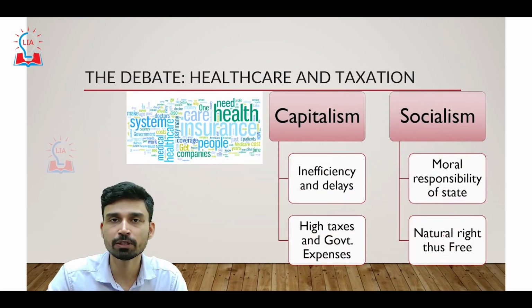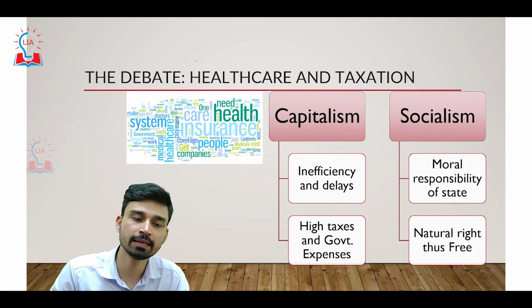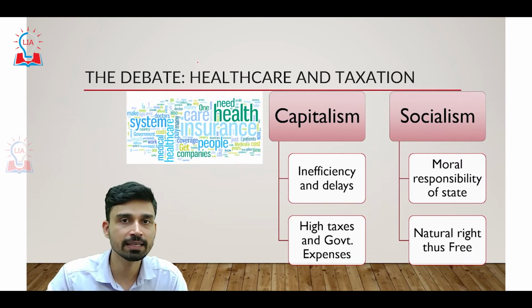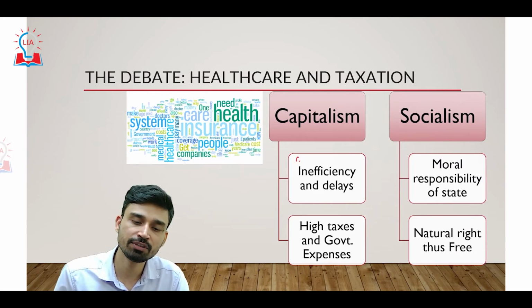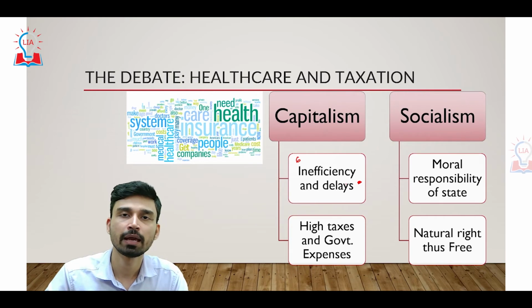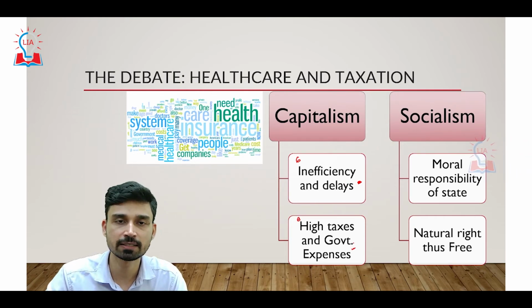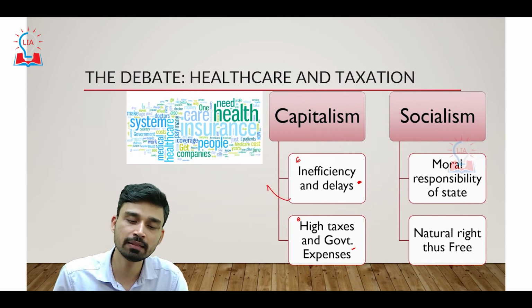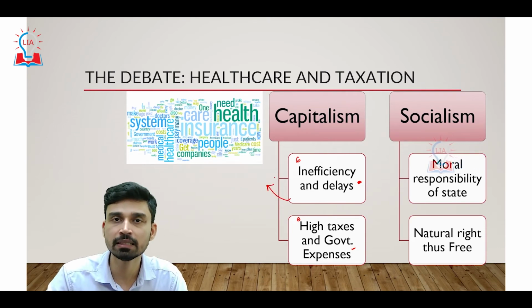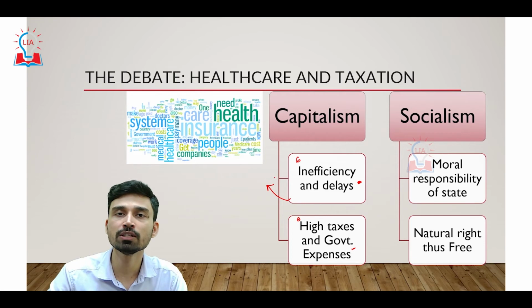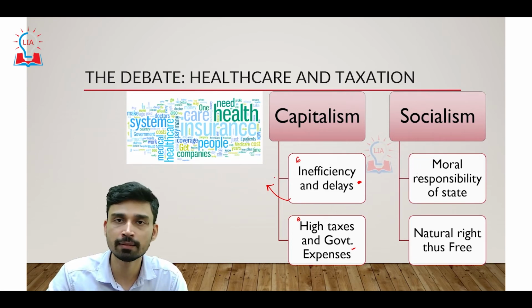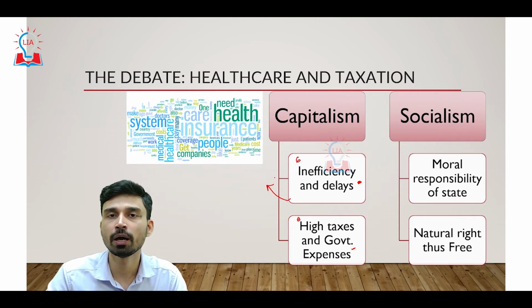The fourth aspect of discussion is around healthcare and taxation. As far as capitalism is concerned, there are inefficiencies and delays, and also high government taxes as well as high government expenses. So due to this, what happened? The healthcare of people, especially those on the lower margins of the social strata, suffers a lot as they are not able to afford healthcare, especially if they are suffering from diseases which require continuous care.